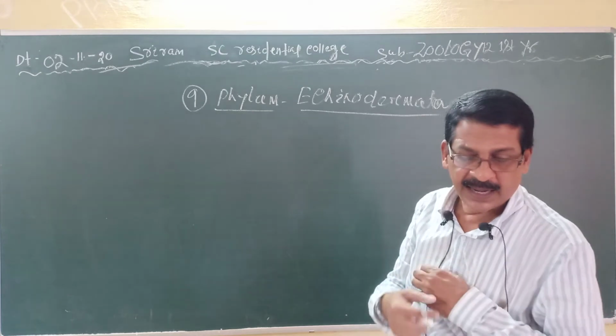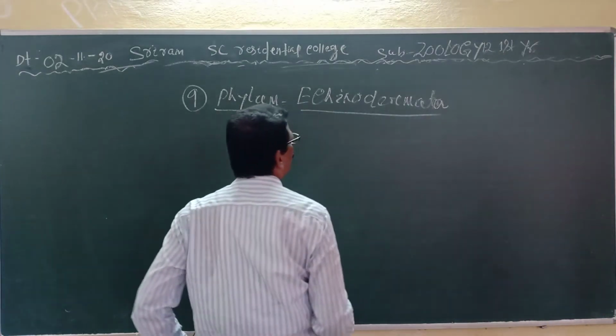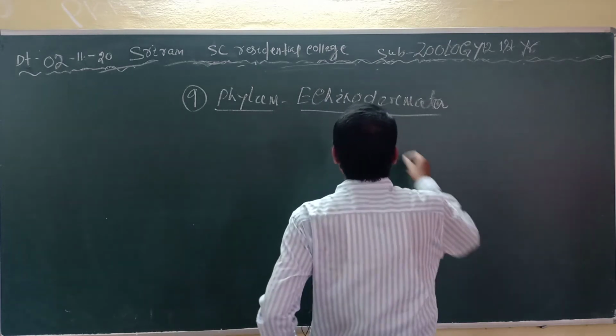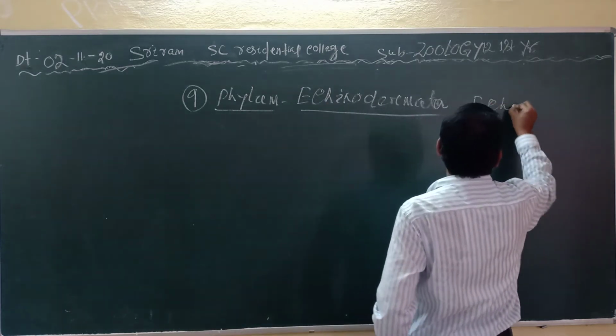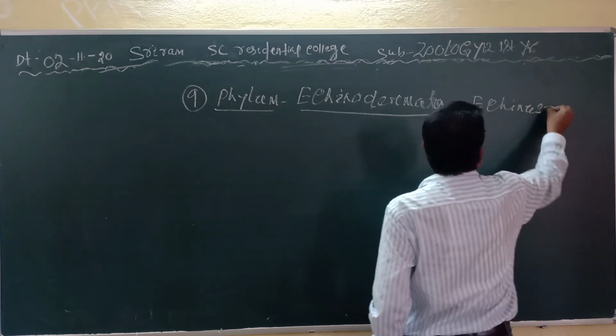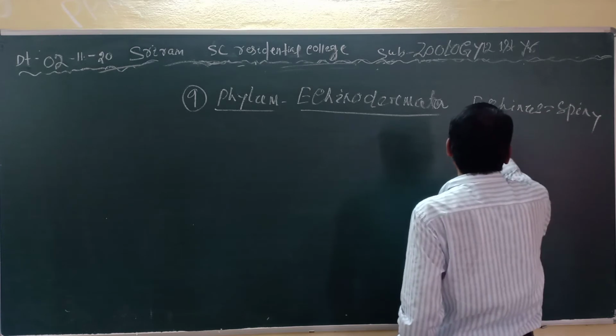Echinodermata has been derived from two Greek words, echinos and dermis. Echinos means spiny, and dermis means skin.